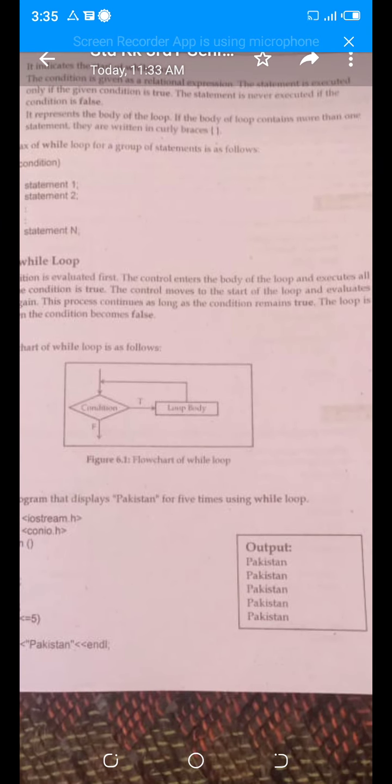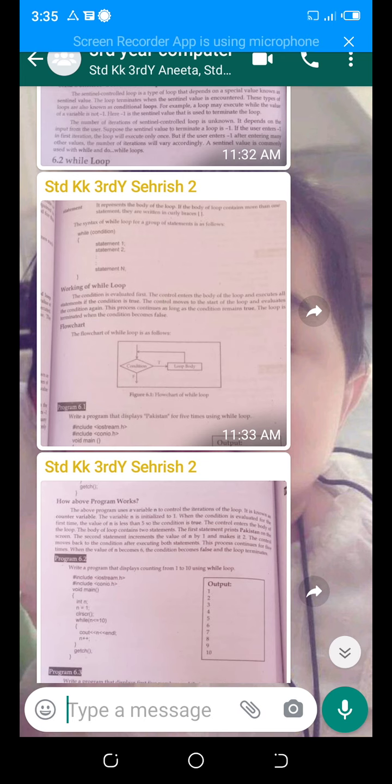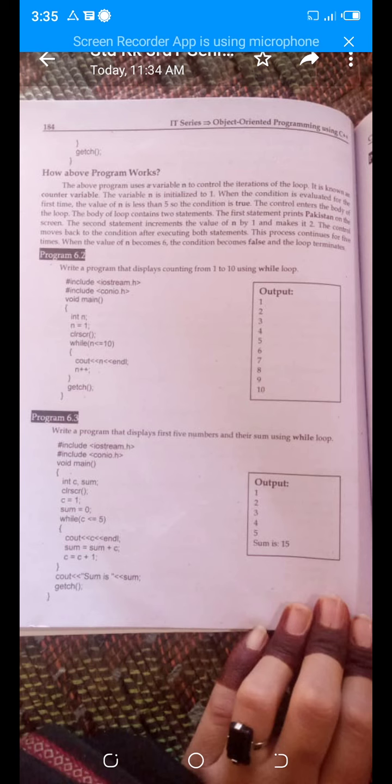Just look at the output screen. 5 times Pakistan is displayed here. So it means the loop works by printing Pakistan 5 times. After that, there is the get character function. Is it clear now? Our program ends here.